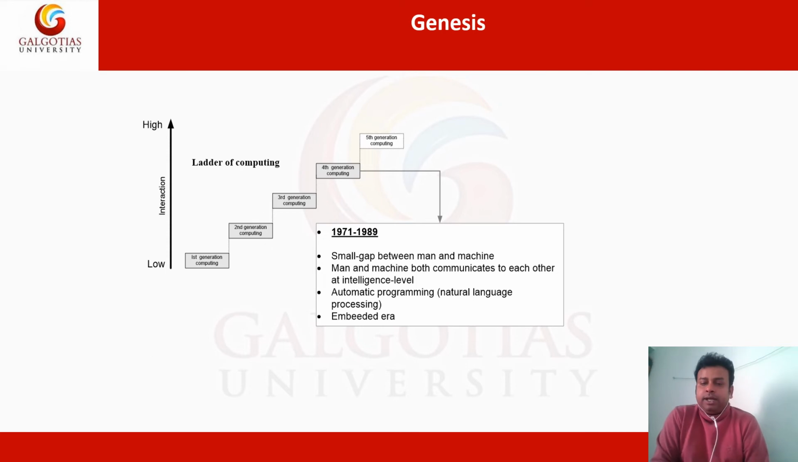At this time, automatic programming language, that means natural language processing, came, and it is called the embedded era. A lot of embedded devices were developed this time. Embedded devices like digital clocks, all those things were designed this time, and this time the natural language processing, different language processing, came. So obviously the gap is reduced. Some high level programming languages like C came in this time.